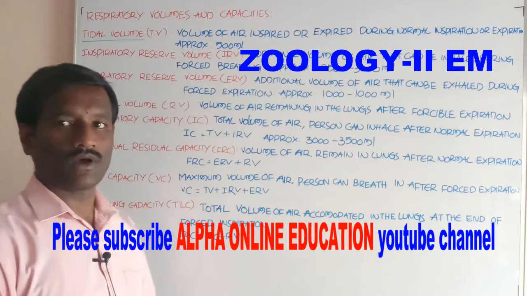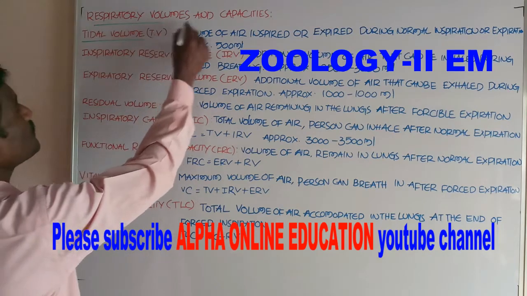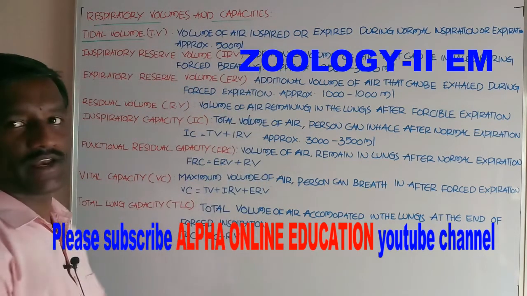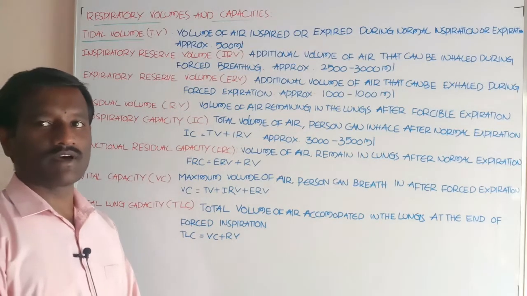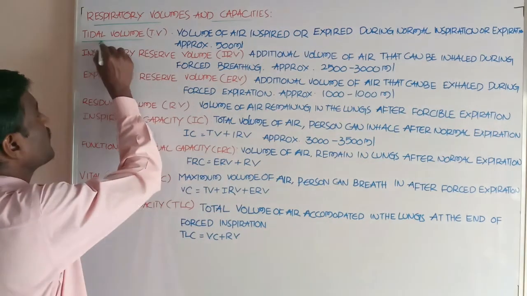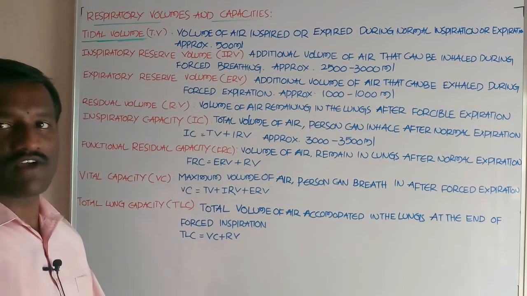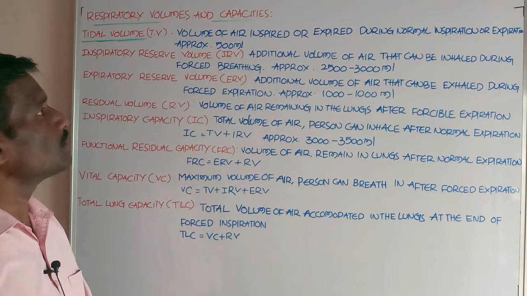Students, now the topic is respiratory volumes and respiratory capacities. In this first one, tidal volume, TV. What is the tidal volume?